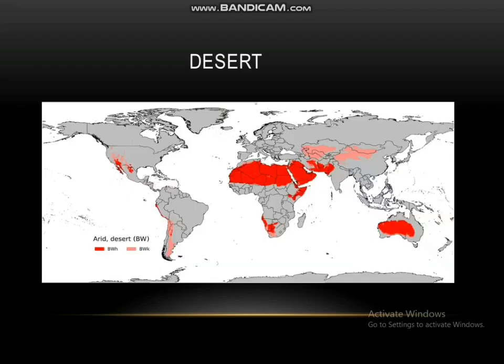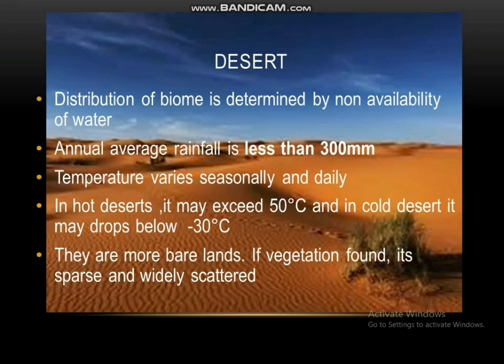Now we'll talk about the desert. Desert is a temperate or tropical biome, as you can see in this map, which commonly occur near 30-degree north or south latitudes, like the Sahara Desert, which is a hot desert, and in the center of continents such as the cold desert called Gobi in North Central Asia.